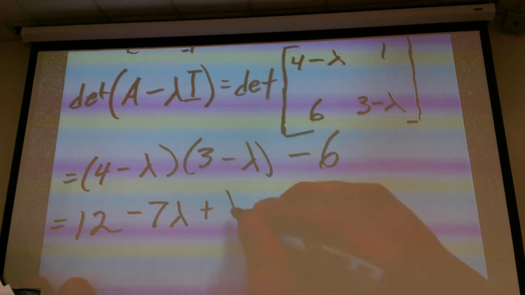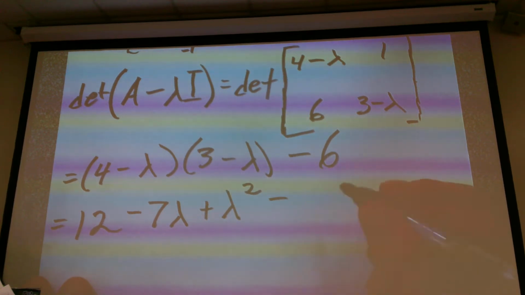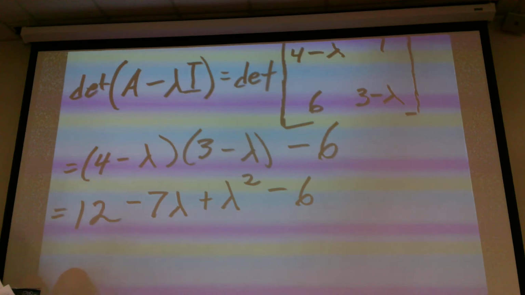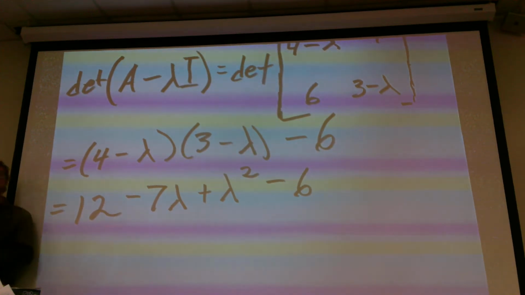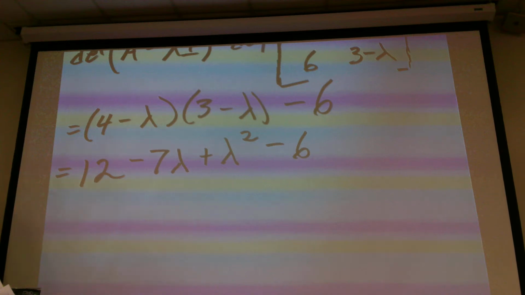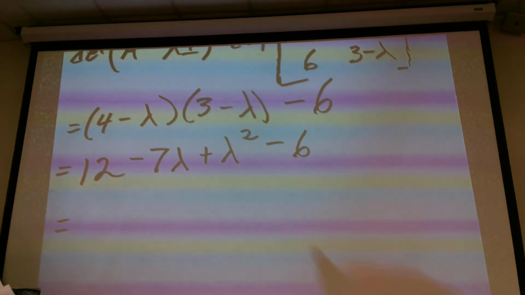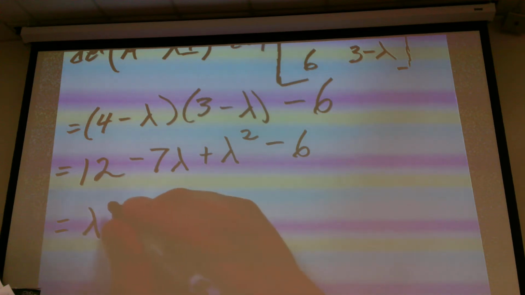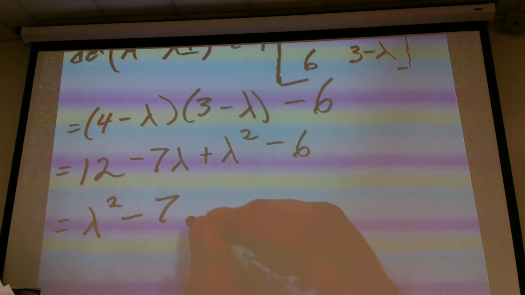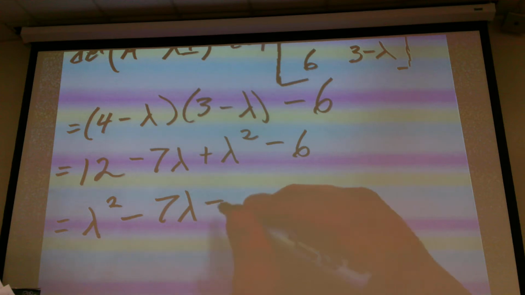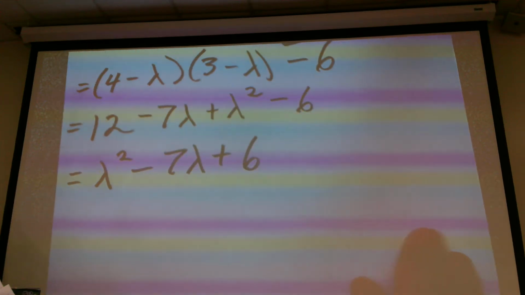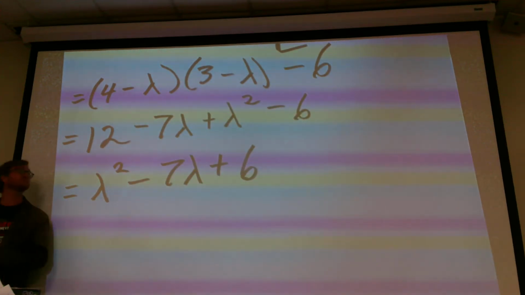And then plus lambda squared, and then minus 6. Okay. So let's reorder this so that it's nicer to deal with. So what are we going to get? Lambda squared, and then minus 7 lambda, and plus 6.